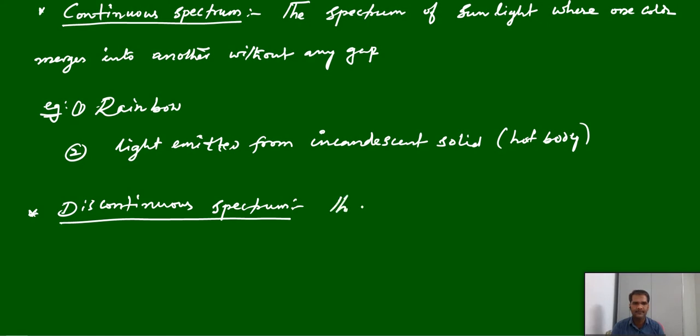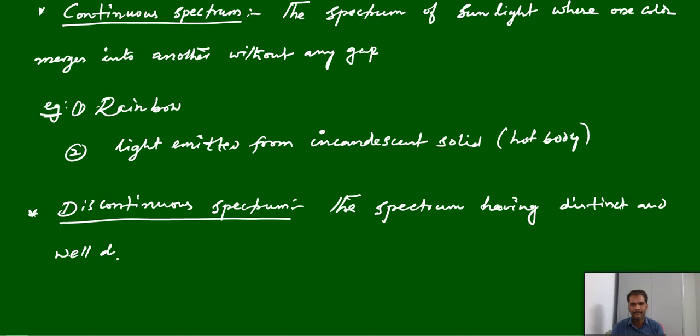You can write the definition here. The spectrum having distinct and well-defined lines, with some gap, that is called discontinuous spectrum.